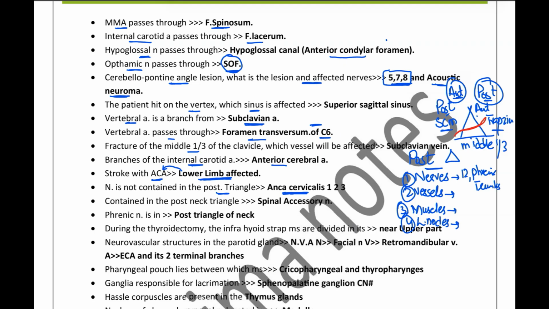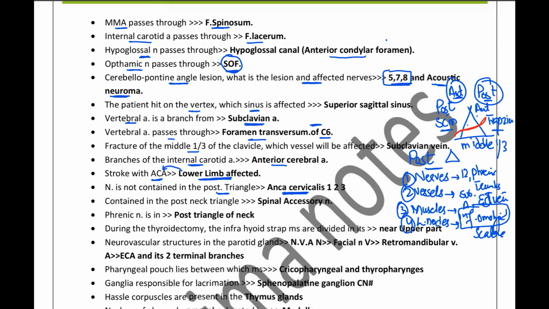In the vessels, we have the subclavian artery and the external jugular vein as part of this posterior triangle. In terms of the muscles, we have the inferior belly of omohyoid and the scalene muscles. Out of these, the inferior belly of omohyoid is the muscle which is also dividing the posterior triangle into an upper part and the lower part.